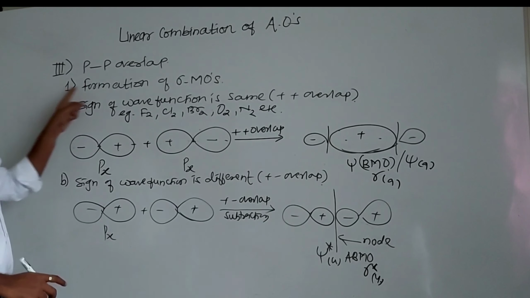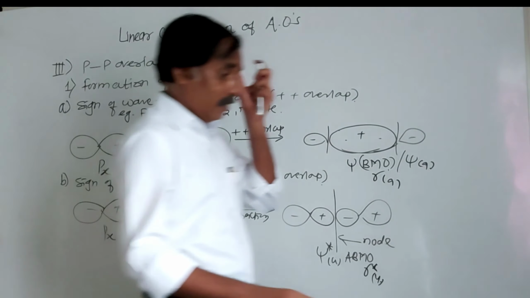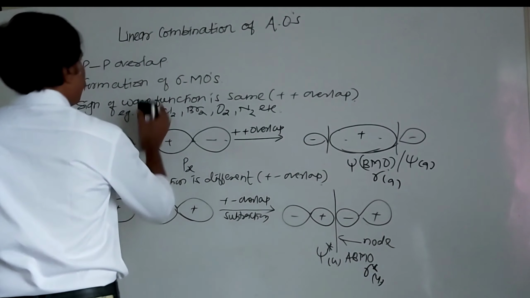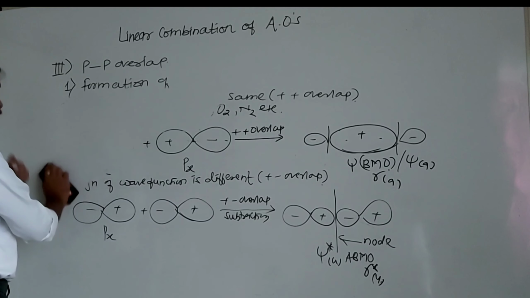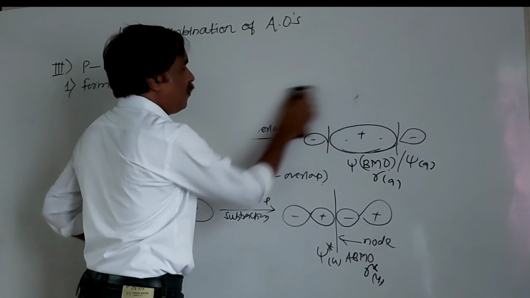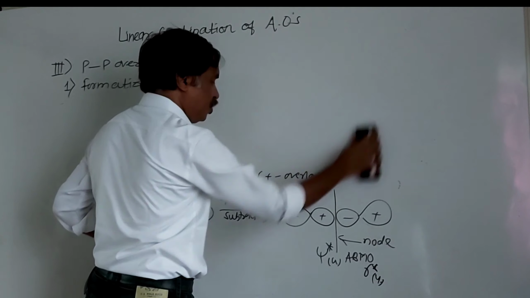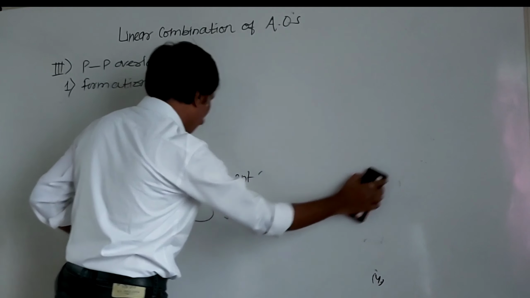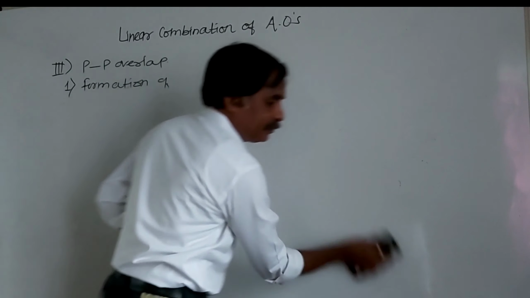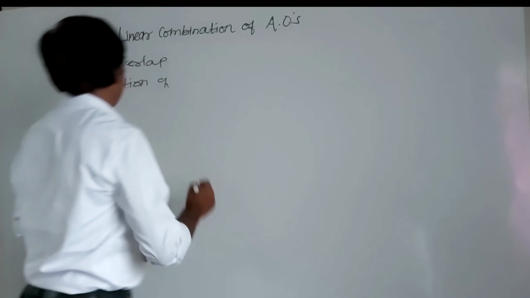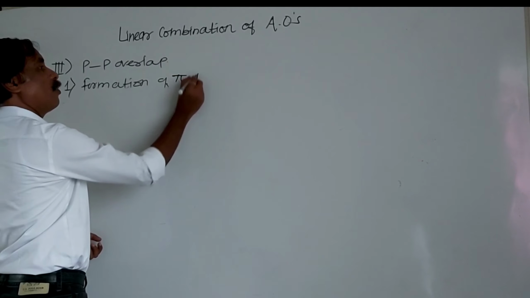Now second, formation of pi molecular orbitals. Formation of pi molecular orbitals. We can take Py or Pz for this because the position of Py and Pz is perpendicular to internuclear axis, isn't it? So here formation of pi molecular orbitals.